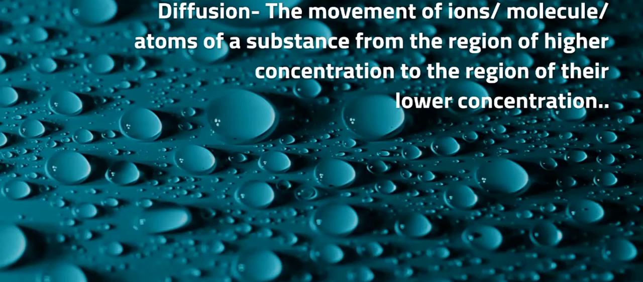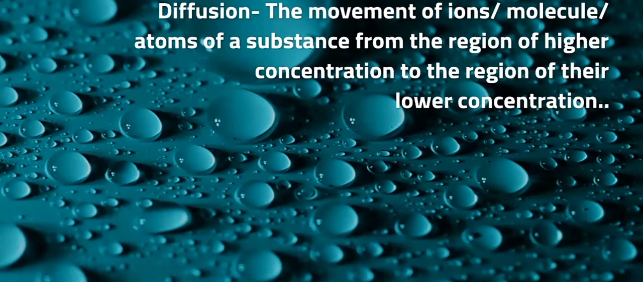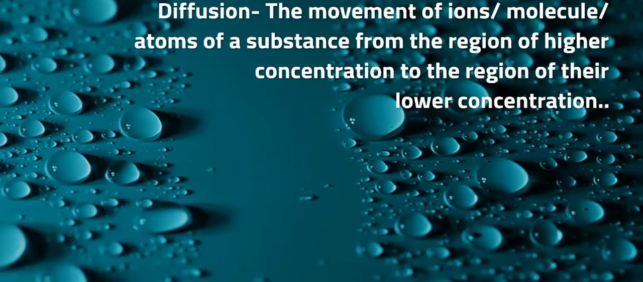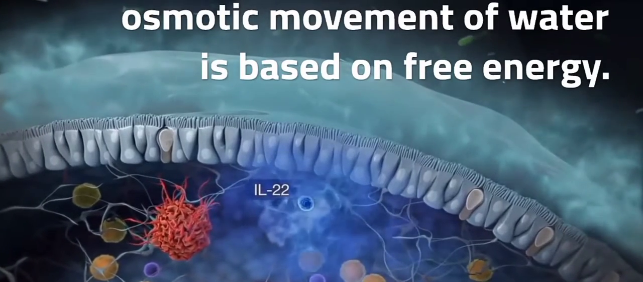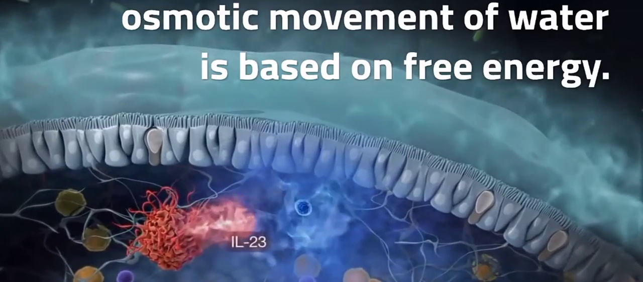Diffusion is the movement of ions or molecules of a substance from the region of higher concentration to the region of lower concentration. Osmosis is a process by which water enters into the cytoplasm through a semi-permeable plasma membrane. Osmotic movement of water is based on free energy.